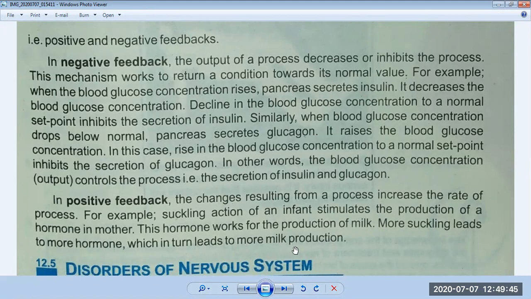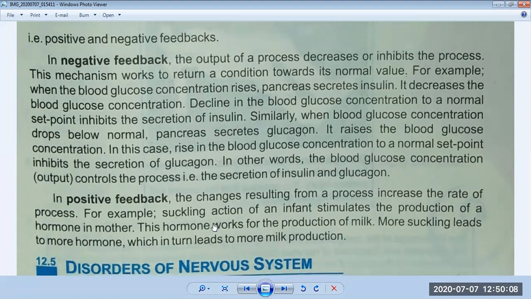If an infant is suckling milk from its mother's breast, then the more it sucks, the more hormone will be produced in the body of the mother, which in turn leads to more milk production. So this is positive. If there is any change in the body, for example the suckling action of an infant, if it sucks more and more, then more and more hormone will be produced in the body of a mother, and more milk will be produced. So it's a positive feedback.